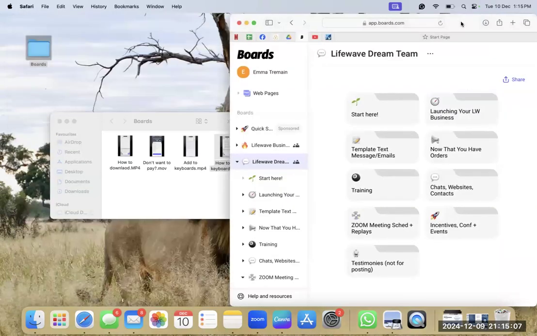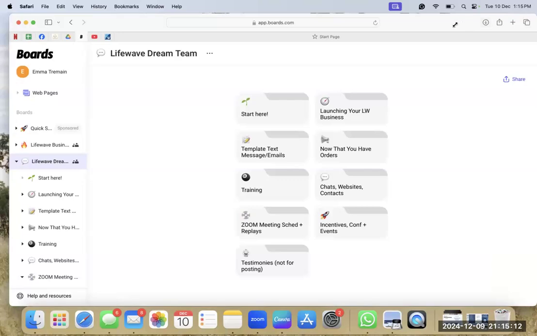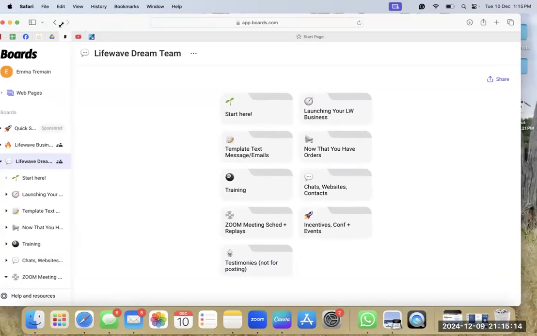I'll reshare now, and I'm going to navigate through the Boards system. So, alrighty, this is what our Dream Team board looks like. Yeah, cool. Great. So we've got LifeWave Dream Team board. Once you click the link that Vanessa and Andrew have sent you, you will be taken to this page. And there are many resources in this board, but as it says, start here. We want to start here.